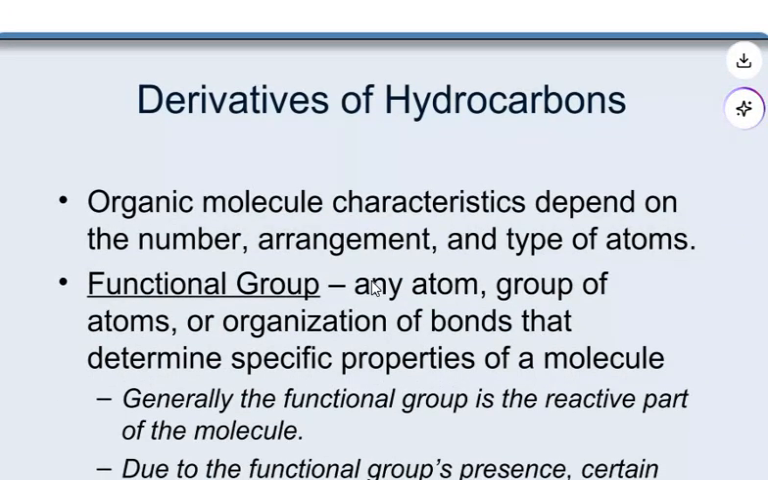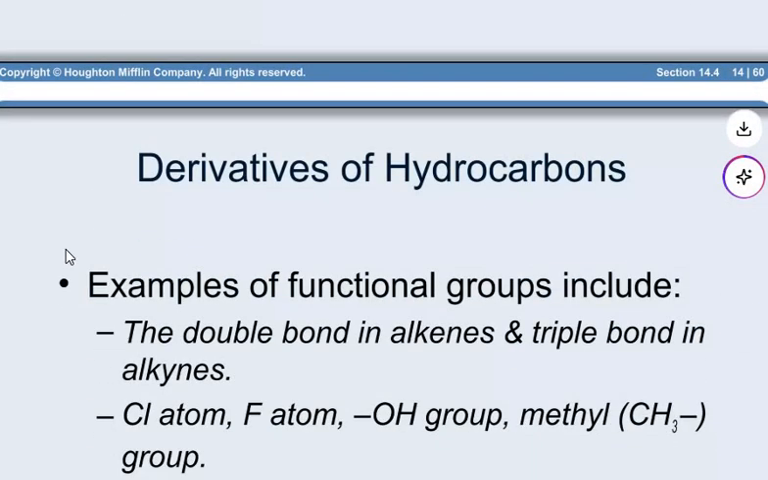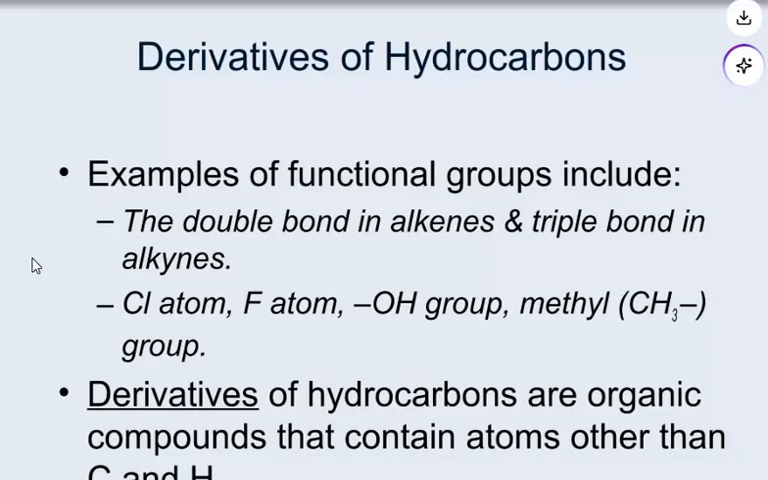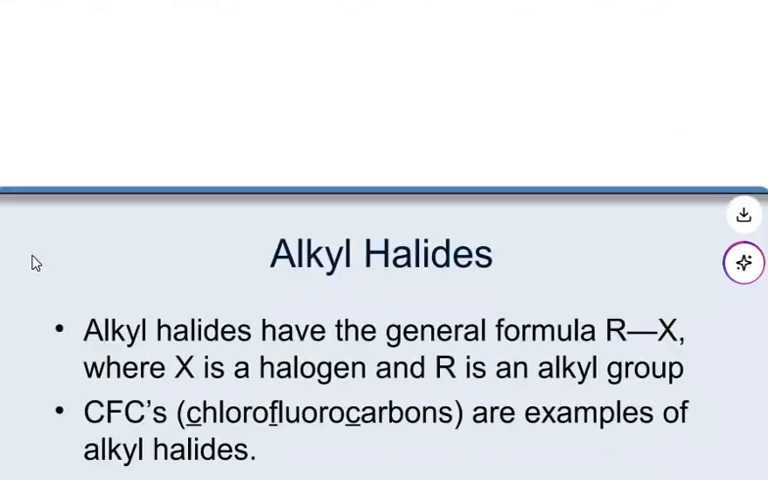So, derivatives of hydrocarbons. Organic molecules' characteristics depend on the number, arrangement, and types of atoms. So, a functional group is any atom or group of atoms, or organization of bonds, that determines the specific properties of a molecule. Generally, the functional group is the reactive part of the molecule. Due to the functional group, certain predictable properties are ensured. Examples of functional groups include the double bond in alkenes and the triple bond in alkynes, chlorine atom, fluorine atom, OH groups, methyl group. Derivatives of hydrocarbons are organic compounds that contain atoms other than carbon and hydrogen.